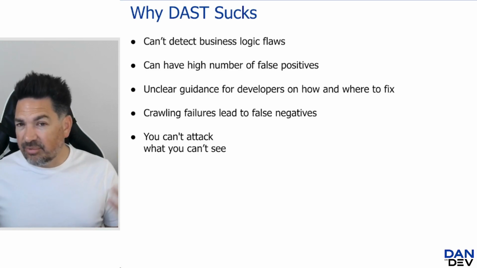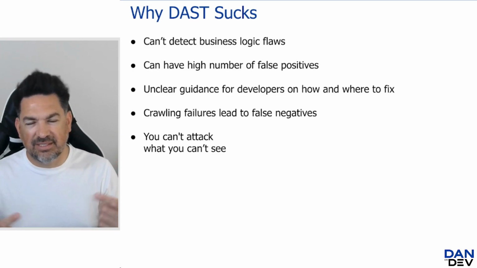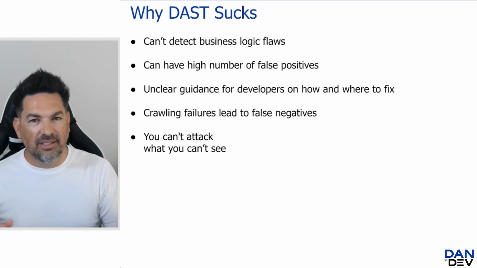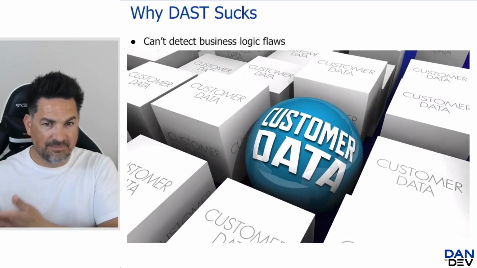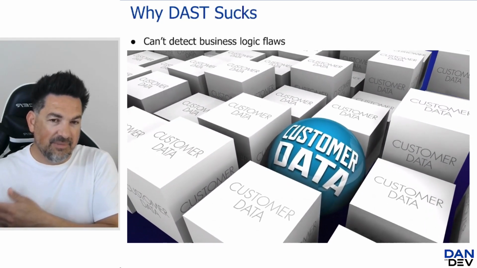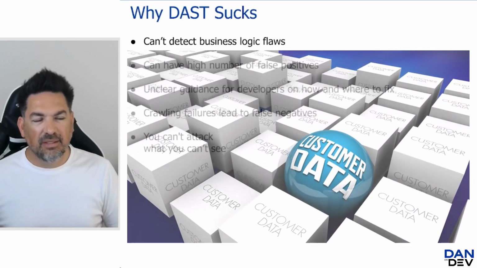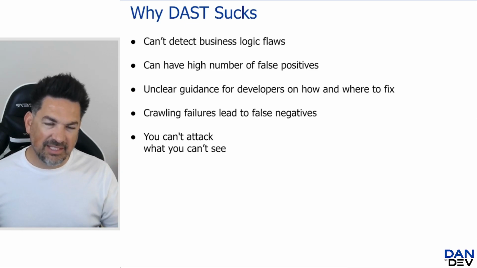Well, as an attacker, I'm going to change that number and see if I see somebody else's data, right? Do they have the rules in place? They probably shouldn't even be accepting a parameter in that example, but let's just say it's there. If I change it to another number, do I see somebody else's personal information? That would be a vulnerability. That would be considered a business logic flaw. There's all kinds of these. Off the top of my head, that's an example.